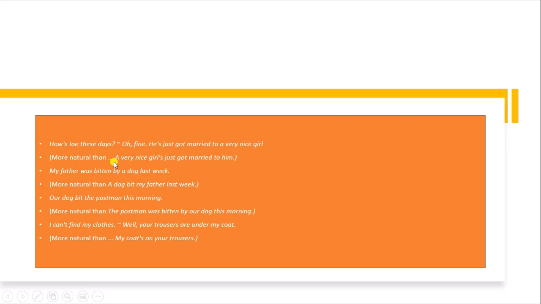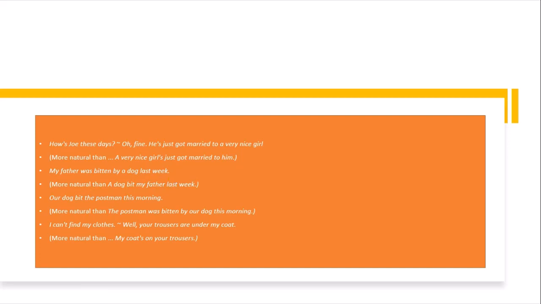So it is more natural than "a very nice girl just got married to him." So we will use the thing which is more natural at the end of the sentence. "My father was bitten by a dog last week." More natural is "a dog bit my father last week," so the new information is at the end of the sentence.